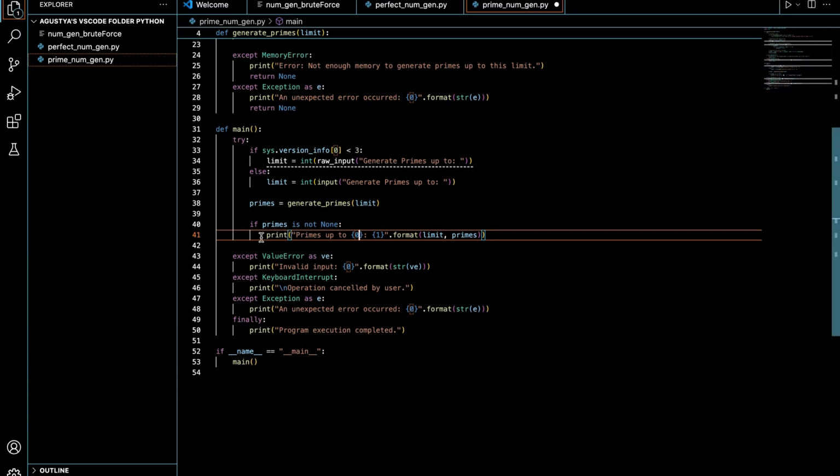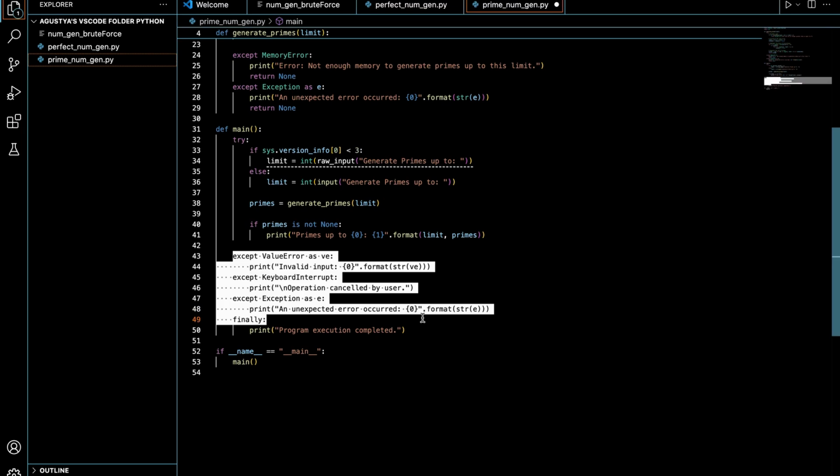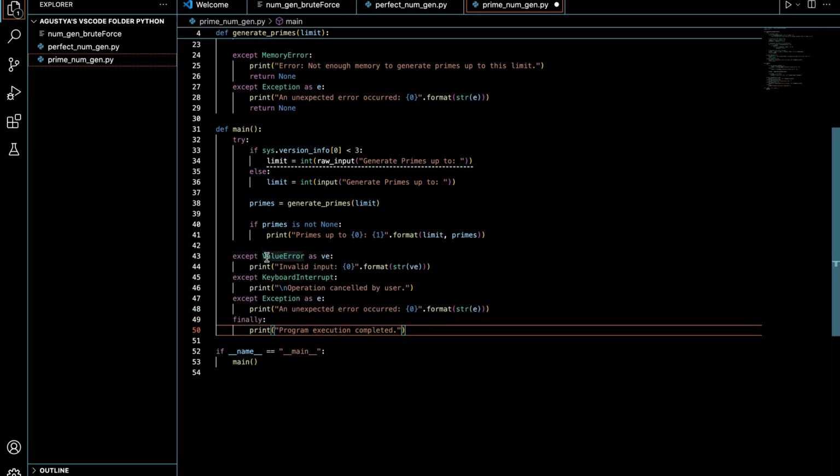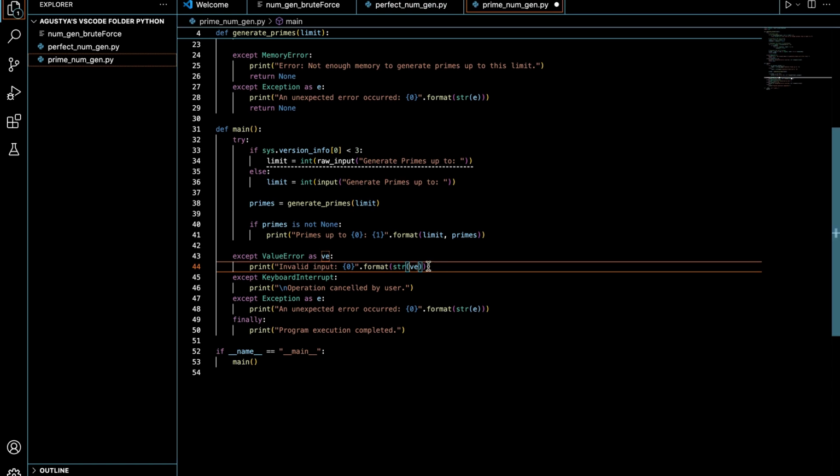And then, after that try in def main, it's going to have an exception list, basically, with the ValueError as VE, invalid input, 0, format string VE. So it's going to show you the error right there, just like in the rest.